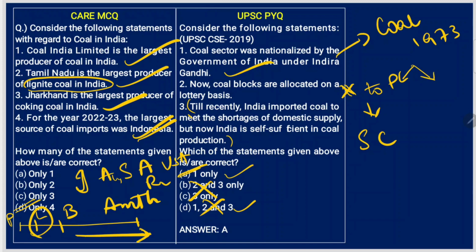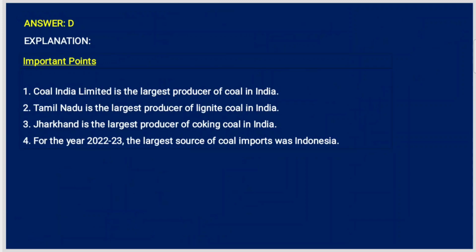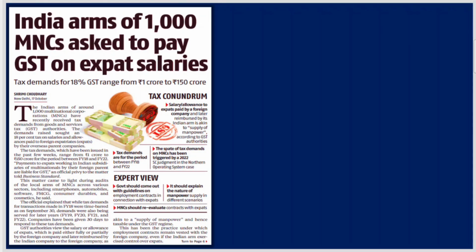There will be some questions in your Mains exam. Repeat from there, there will be some questions. So there will be such questions in your actual Paper 2 of this model. Next: India arms of 1,000 MNCs asked to pay GST on expat salaries.